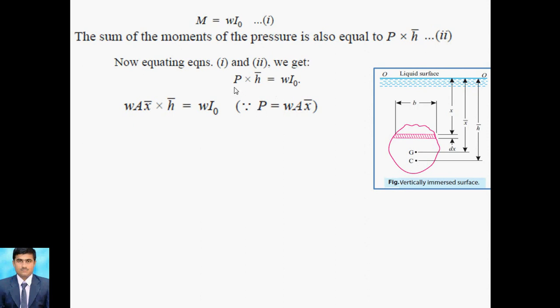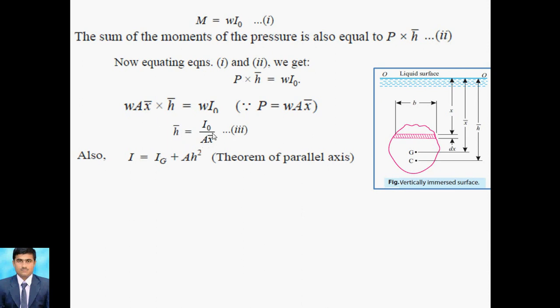we know that P is the total pressure. What is that pressure? W A x bar. So we can put the value of W A x bar; h bar you can take as it is, and W I naught as it is. Then what is h bar here? W I naught, W gets cancelled out, so I naught divided by A x bar. That is equation number 3. So this value is given by h bar. So h bar is equal to I naught upon A x bar.